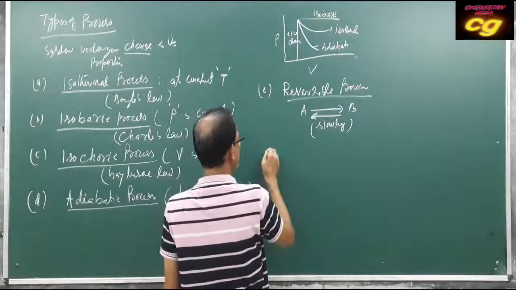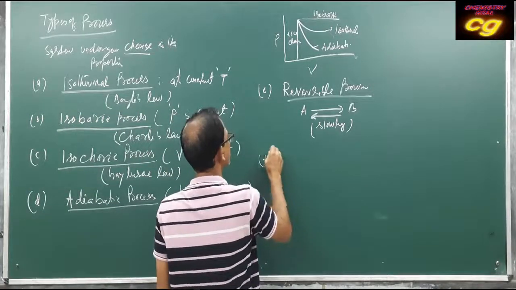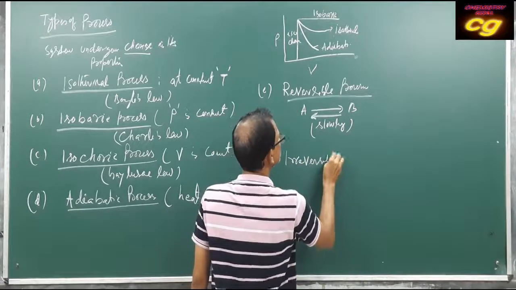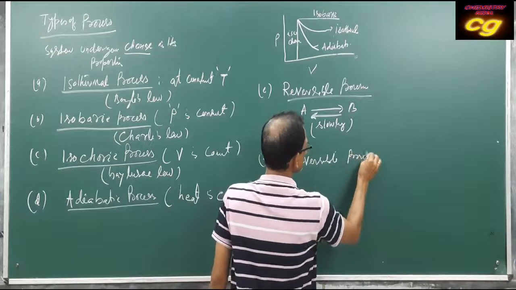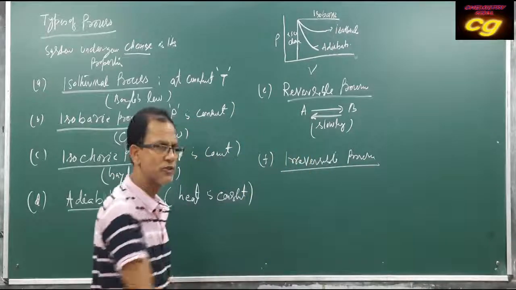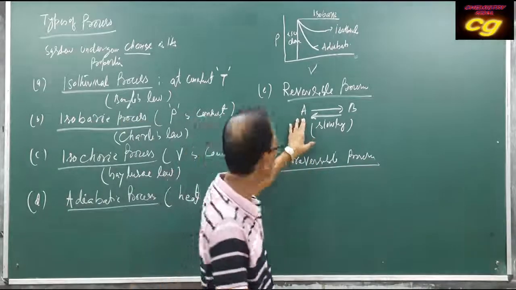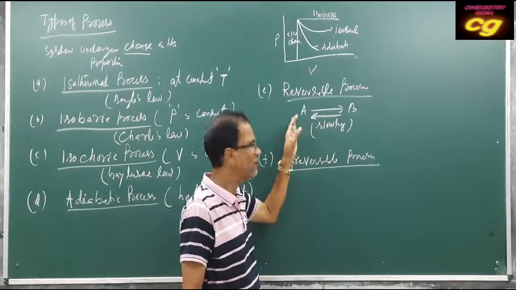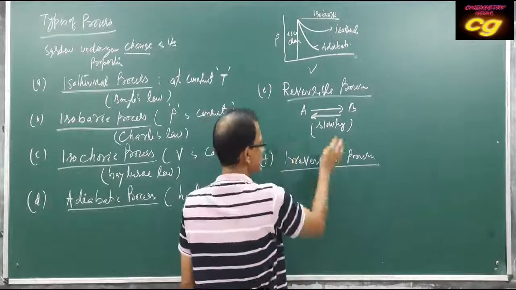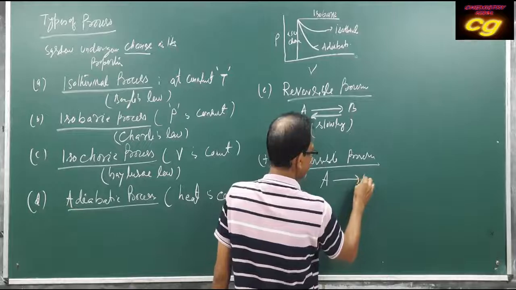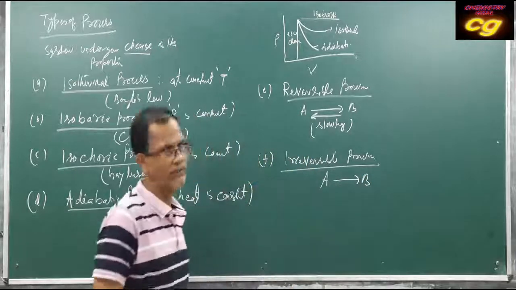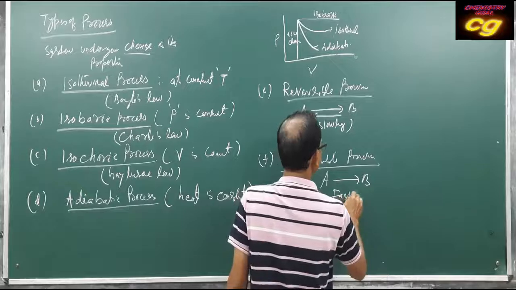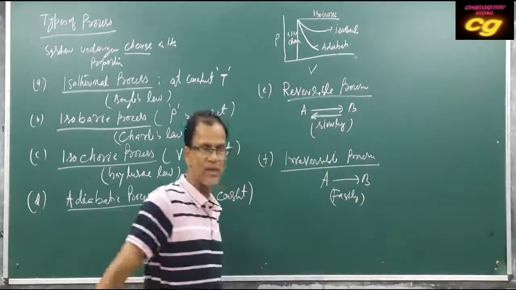Then what is an irreversible process? An irreversible process means the system is not showing the reversible character. A changes to B, but this change is a very fast process.